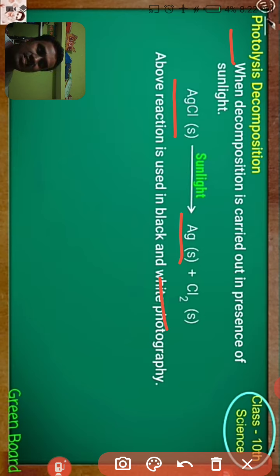This reaction is carried out in the presence of sunlight, that's why we call it a photolysis decomposition reaction. This photolysis decomposition reaction is very important in black and white photography. Very important, right?